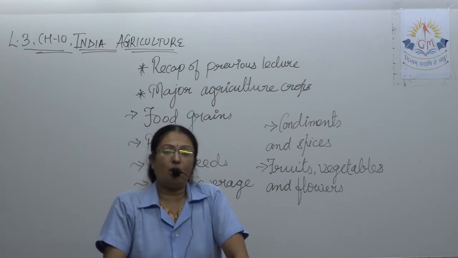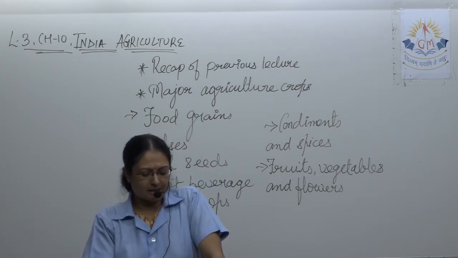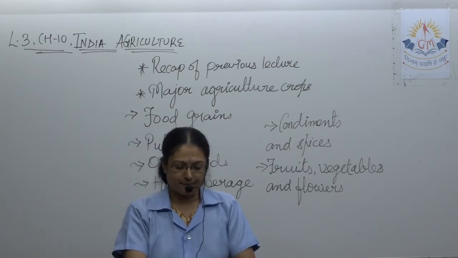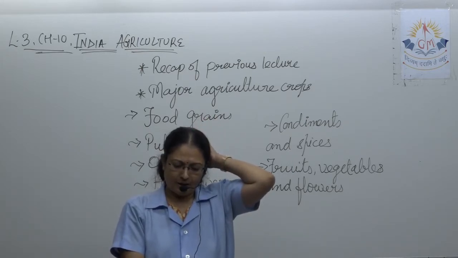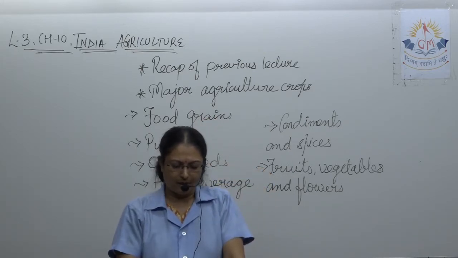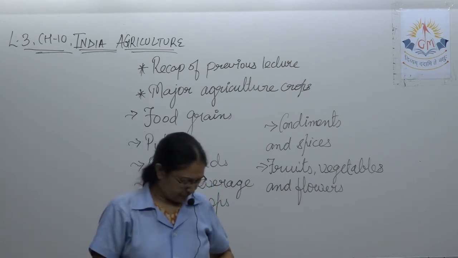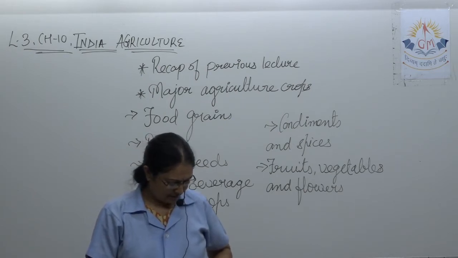If we talk about the oil seeds, then groundnut, til, soya bean, castor, mustard, sunflower, coconut, linseed. Then beverages: tea, coffee, cocoa. Then the cash crops: cotton, sugar cane, jute, tobacco, rubber. Condiments में cumin seed, fennel, isabgol, coriander, fenugreek, ajwain, black pepper, garlic. So these are all the examples.